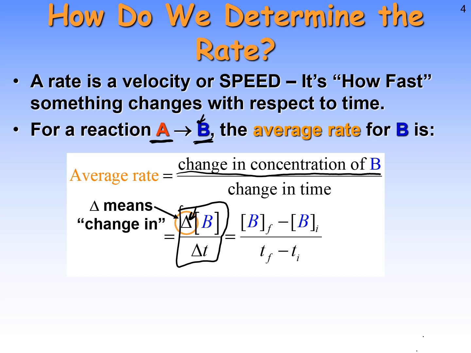So if we want to talk about this symbol here, we have delta concentration, the brackets indicate a concentration unit. So specifically, we're talking about the concentration of B, and the change in it in the numerator. Well, that's really just the final concentration of B after the reaction is stopped or after a certain amount of time, minus the initial concentration of B. And this is all over delta t, which again, is change in time. So t final minus t initial.